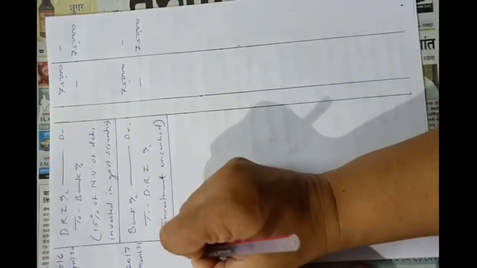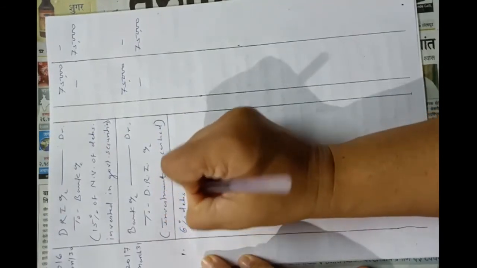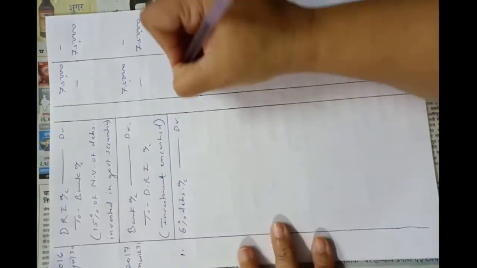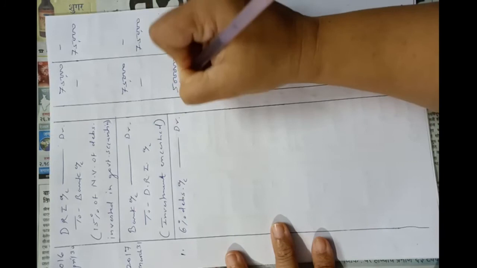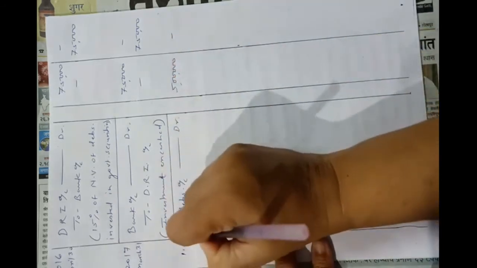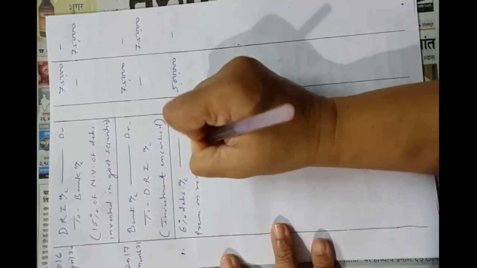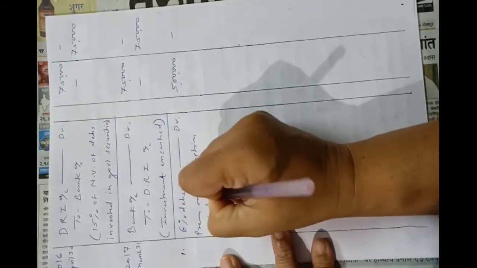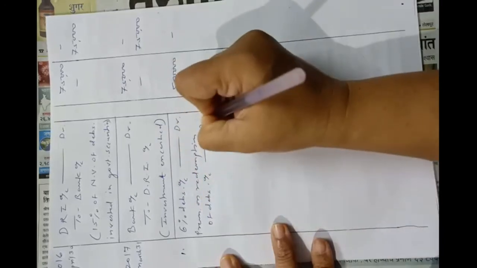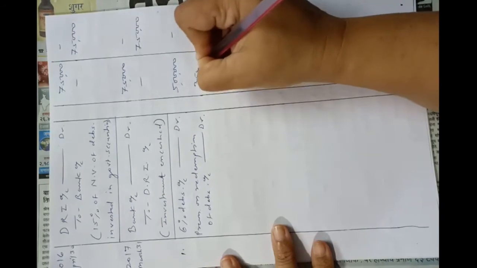So on 31st March 2017, 6% debentures account debit 5 lakhs, that is the original amount. These debentures are repayable at 7% premium. So premium on redemption of debentures account debit 7% of 5 lakhs, so it will be 35,000.